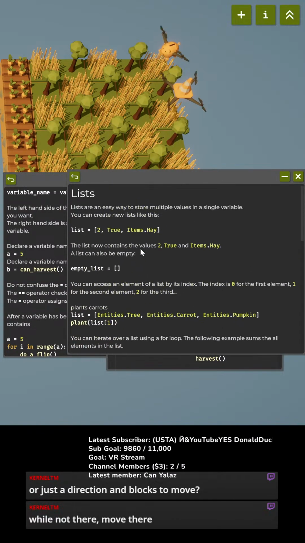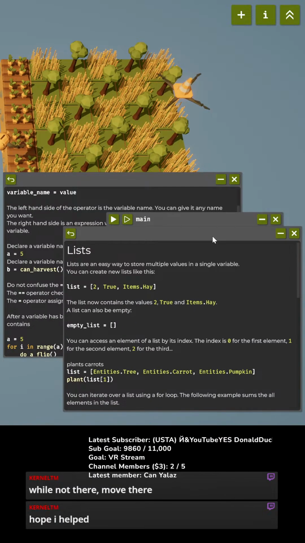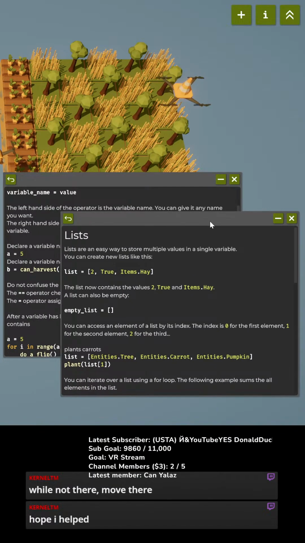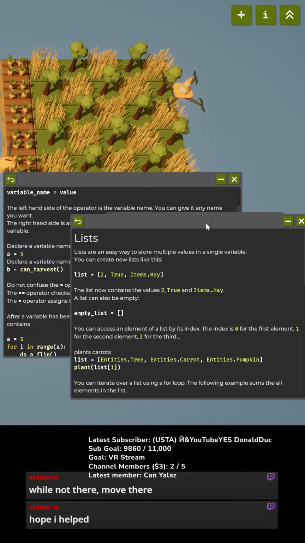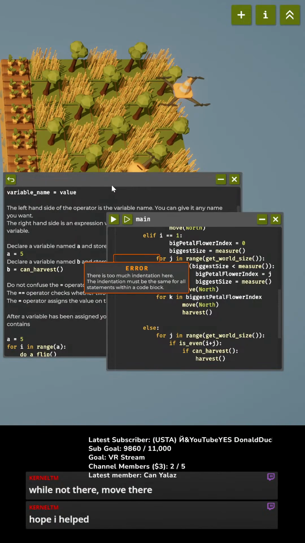Okay, yeah, this. While not there, move there. I don't know what you mean by while not there and move there. Okay.